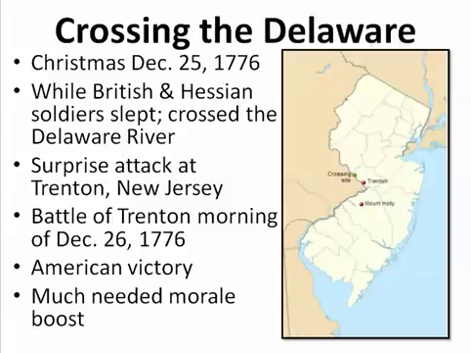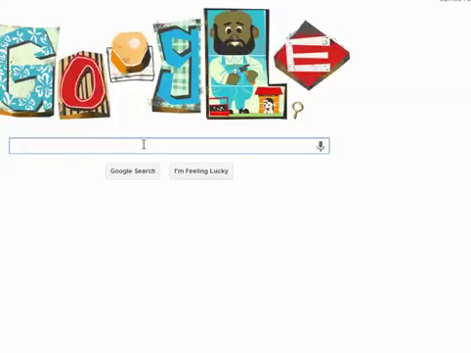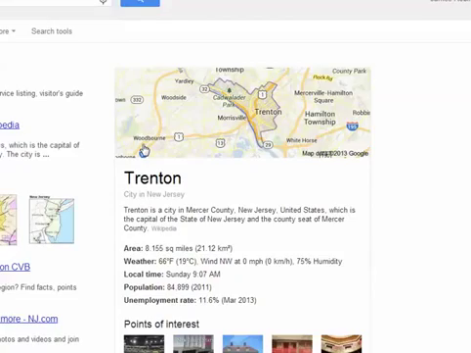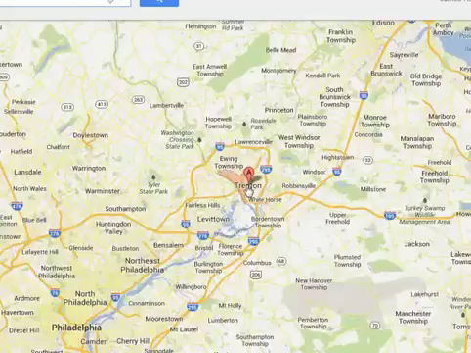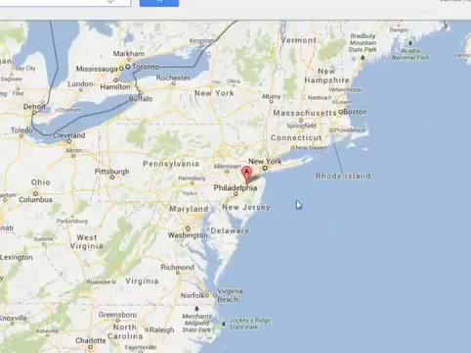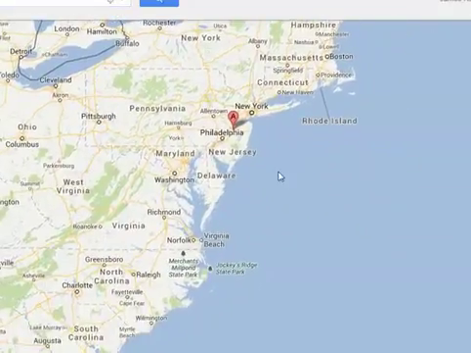Let's go to Google real quick and let's look up Trenton, New Jersey. And if we go there on a map, there's Trenton. Let's come out from Trenton. That's where we're going to be talking about the crossing of the Delaware.